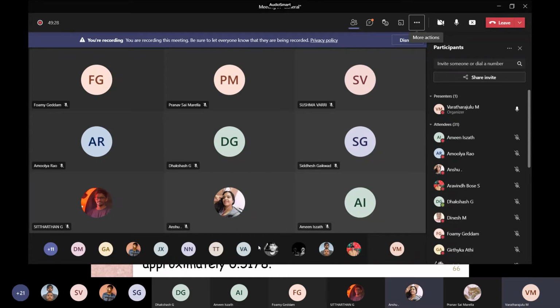Some other news is also given on the first page. Anshu, you go ahead.